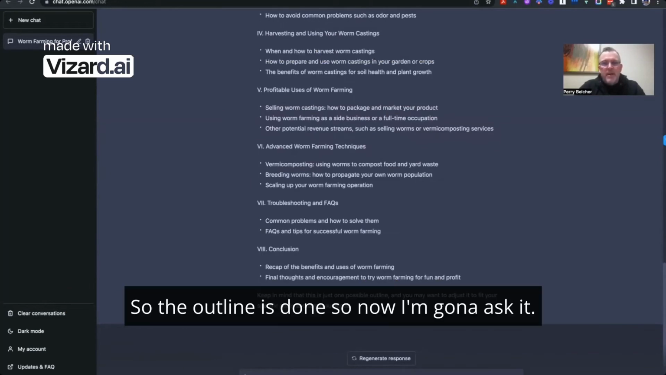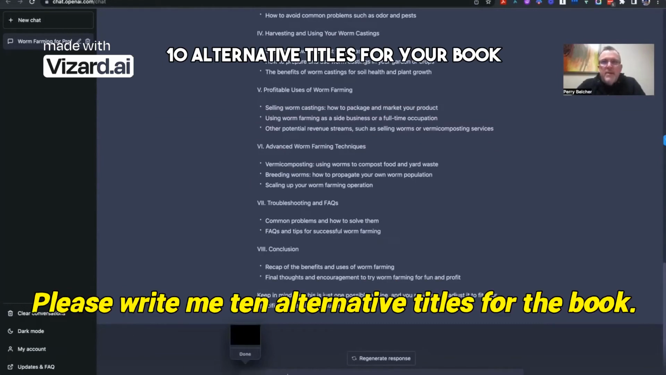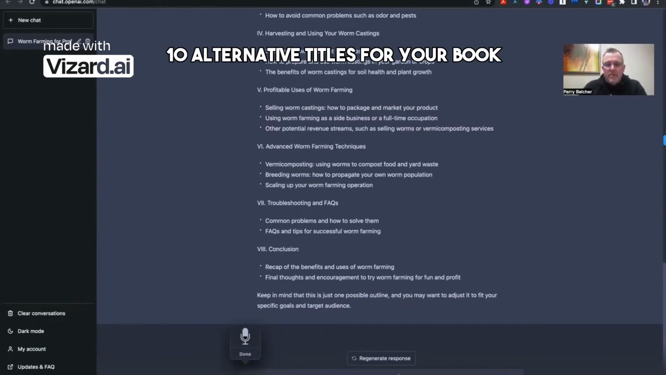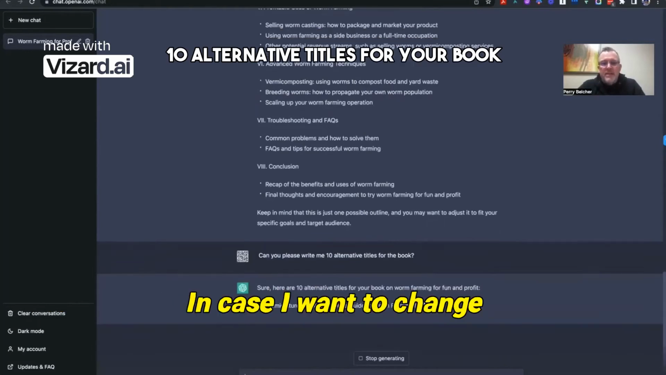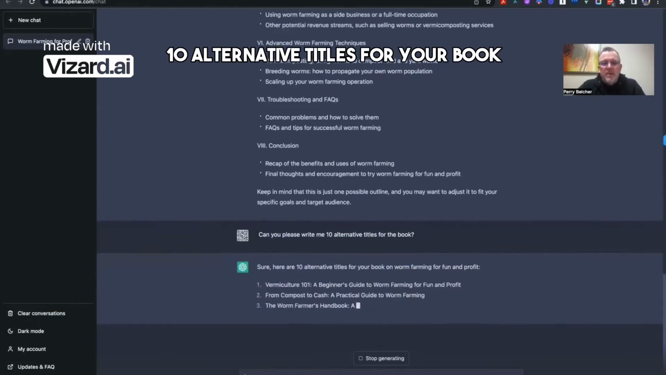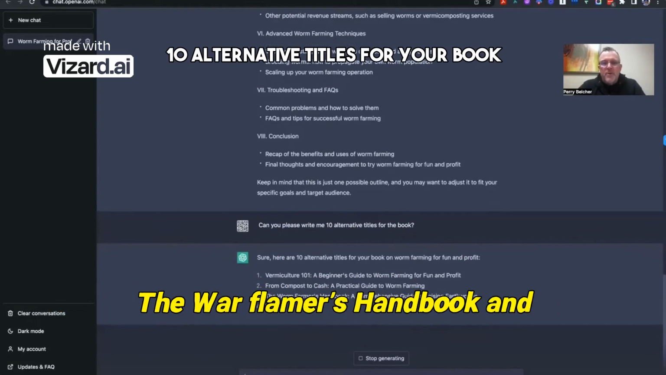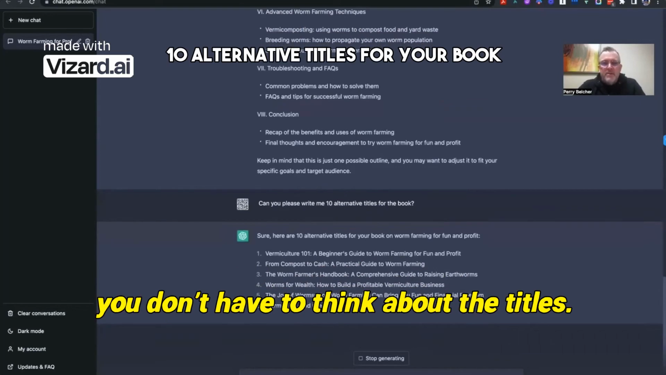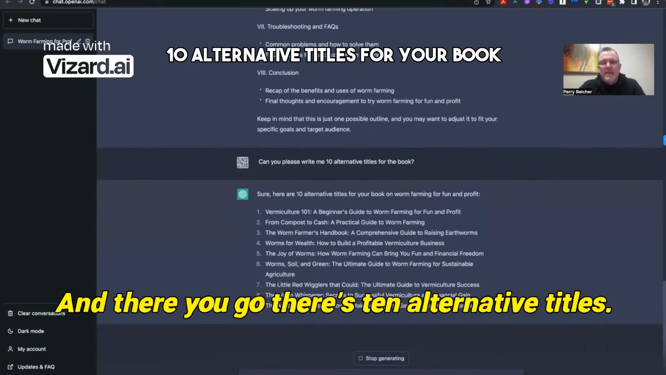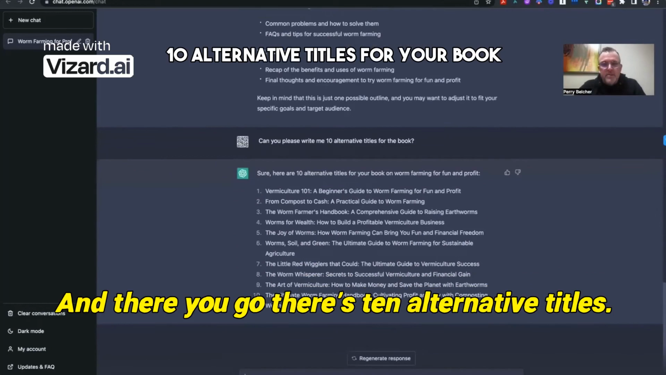So it's just pumping out this amazing outline for me based on just giving it a little bit of attention. Okay. So the outline is done. So now I'm going to ask it, can you please write me 10 alternative titles for the book? Question mark. Sure. So here are the alternative titles, in case I want to change, from Compost to Cash. That's pretty good. The Worm Farmer's Handbook. And these are great. So you don't have to think about the titles. And there you go. There's 10 alternative titles.